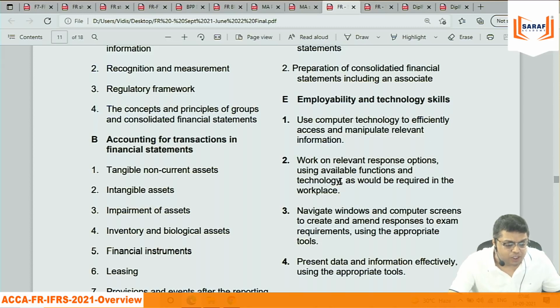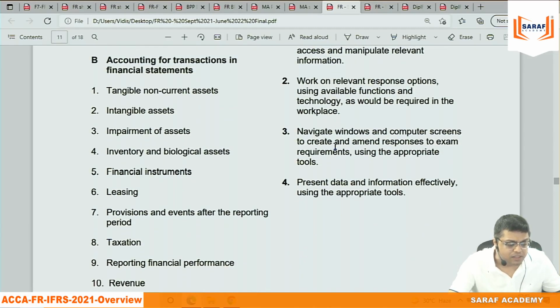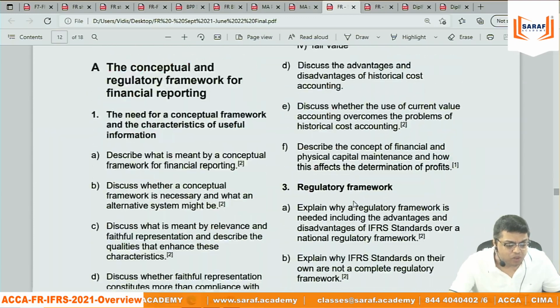Work on relevant response options using available functions and technology as would be required in the workplace. Navigate windows and computer screens to create and amend the responses to exam requirements using the appropriate tools. Present data and information effectively using the appropriate tools.